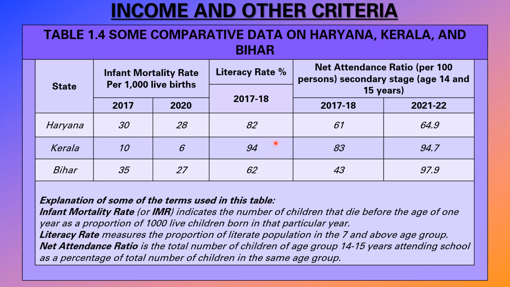They have not updated this literacy rate this year, meaning the 2023 economic survey. They only did a survey till 2020 about the infant mortality rate and even the net attendance ratio, so I have updated it here. In 2017 it was in the textbook, but the 2020 figures are not updated in the textbook. I don't know whether they have updated it in a new version or not, but I have updated it.